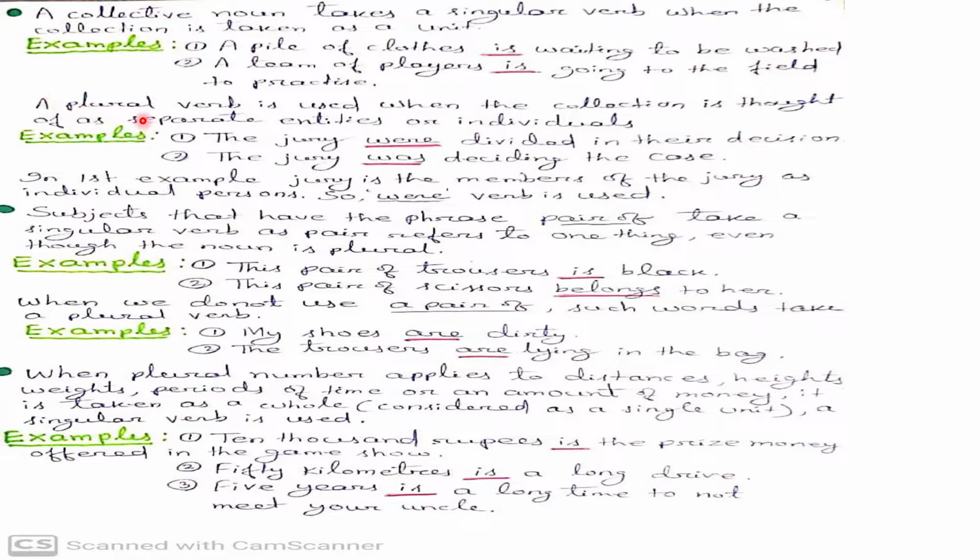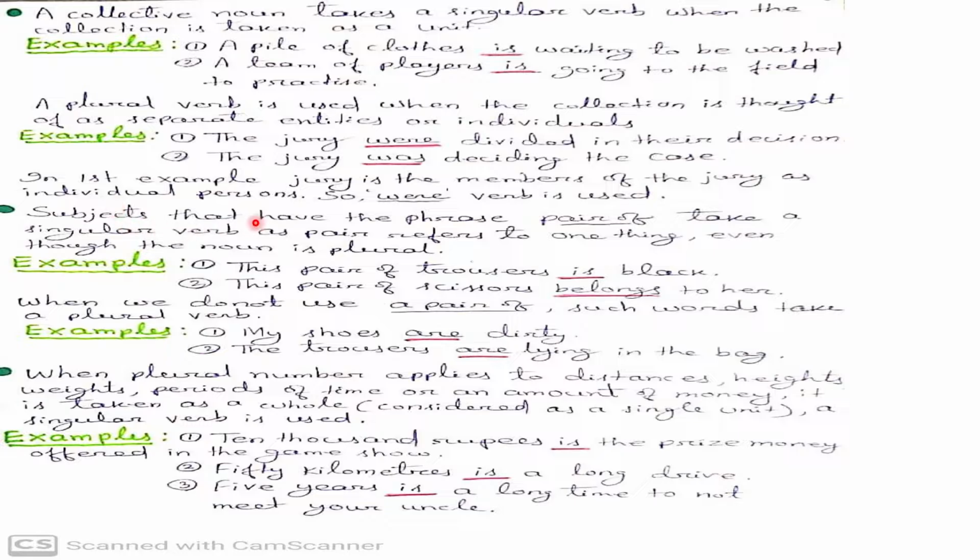But a plural verb is used when the collection is thought of as separate entities or individuals. Look at the examples. Number 1, the jury were divided in their decision. Second example, the jury was deciding the case. In both the sentences, the subject is the jury. But in the first example, jury means the members of the jury as individual persons, so a plural verb is used. Look at the next rule.